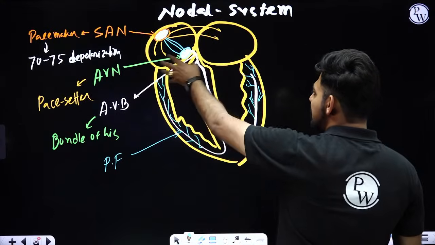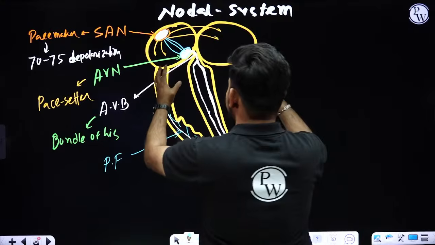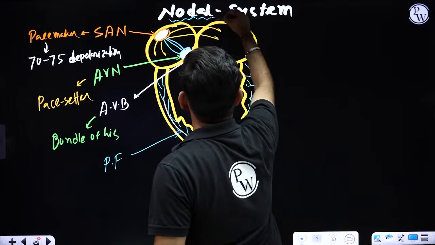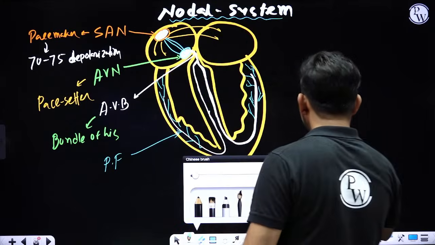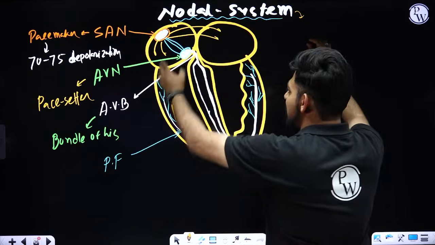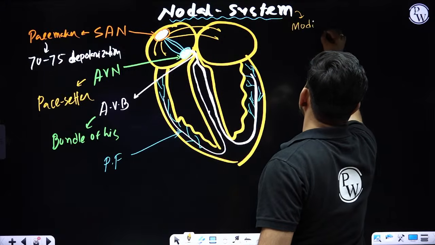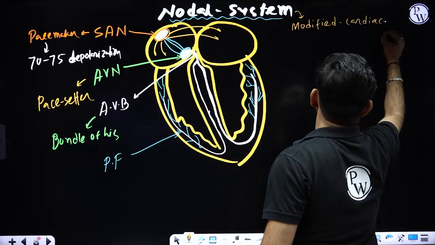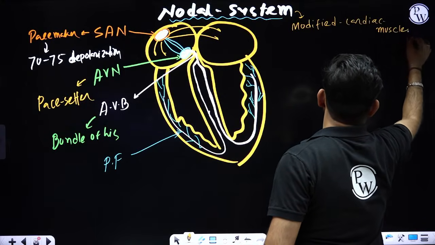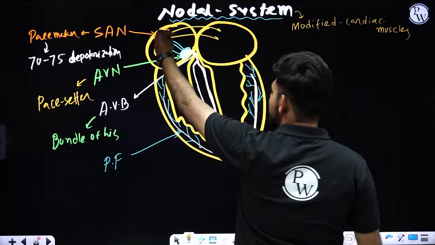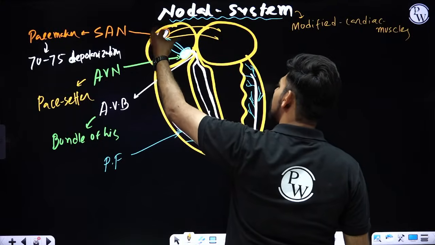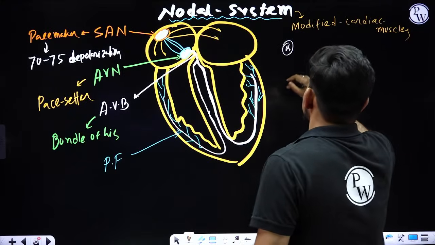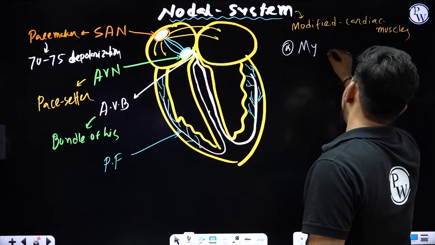Okay. Now this network system present throughout the muscles of our heart, that is called as nodal system, and they are nothing but these nodal fibers. They are modified cardiac muscles. And because they can produce their own signal or own beat, the property is called as myogenic nature, myogenicity.